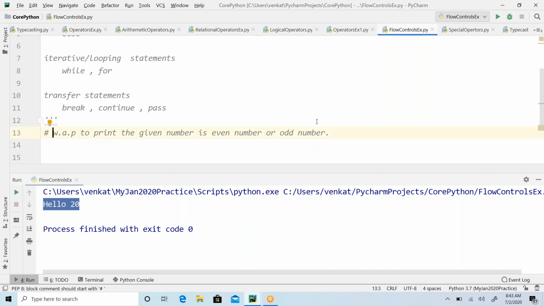Guys, can you ping me in the chat box who knows about that? Can you write the program for this and ping me in the chat box? I'll just wait for 2 minutes. If anybody can write the program, please write that and ping me in the chat box.